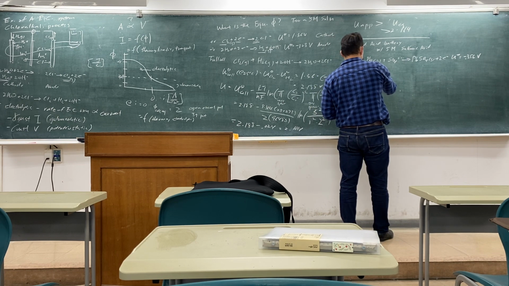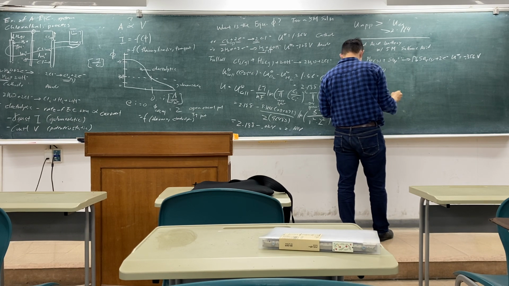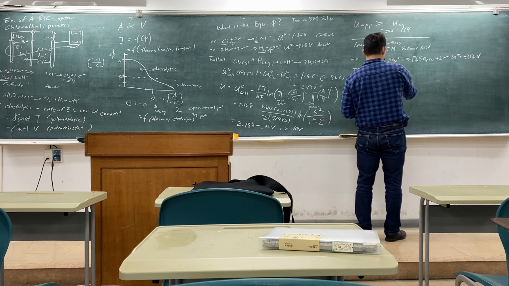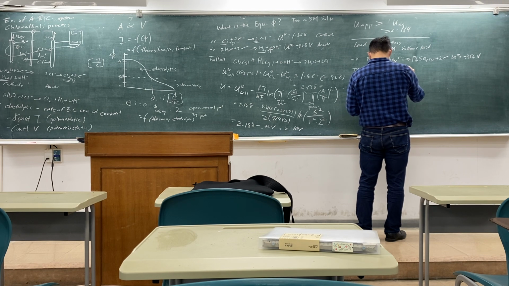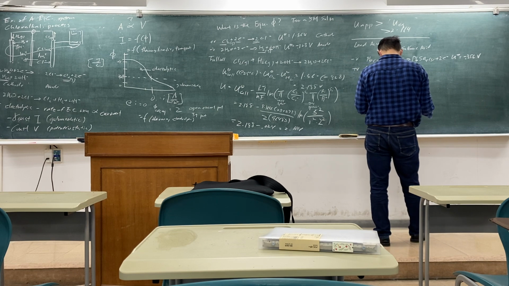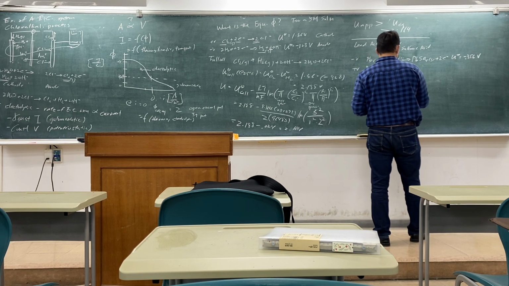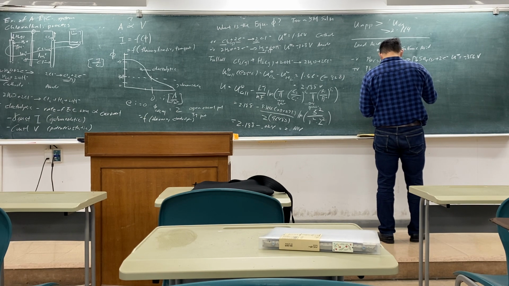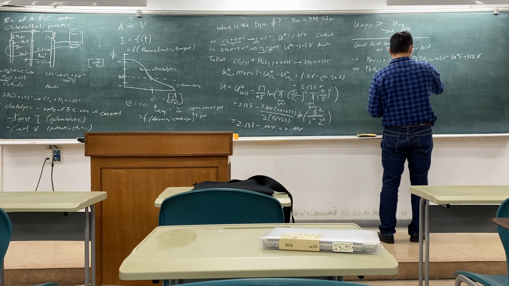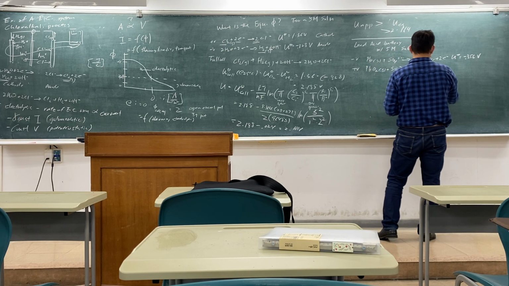Then we have the positive: PbO2 solid plus SO4 2 minus plus 4H plus goes to PbSO4 plus 2H2O.